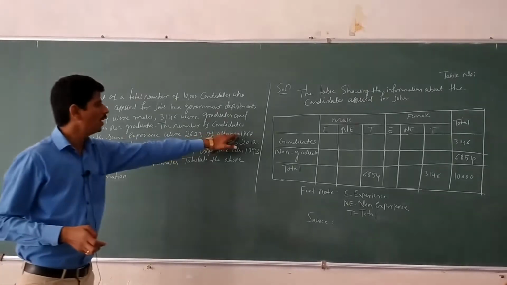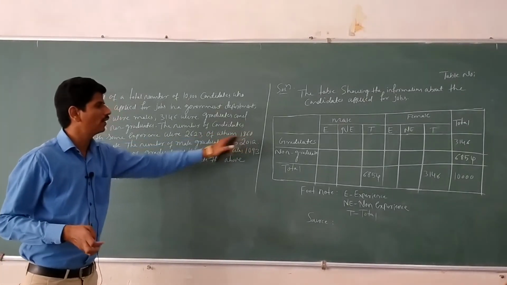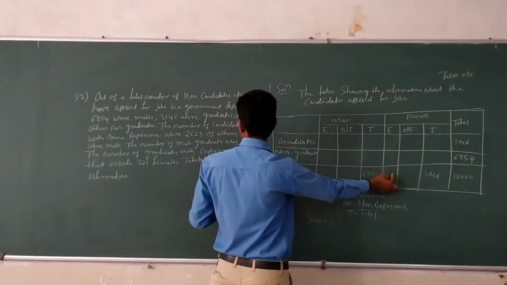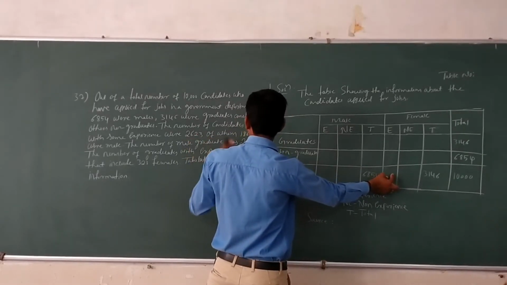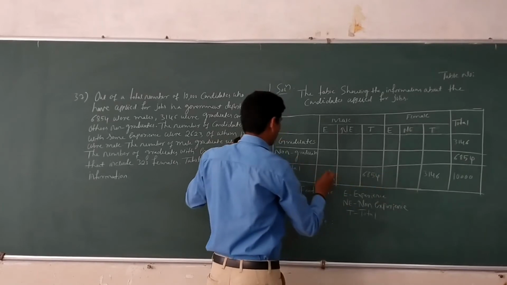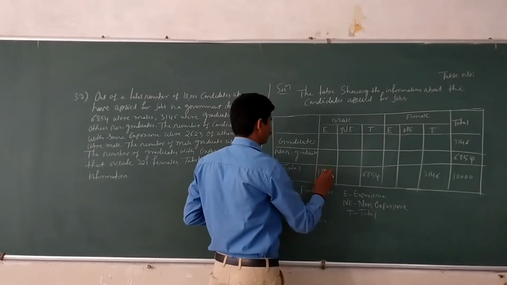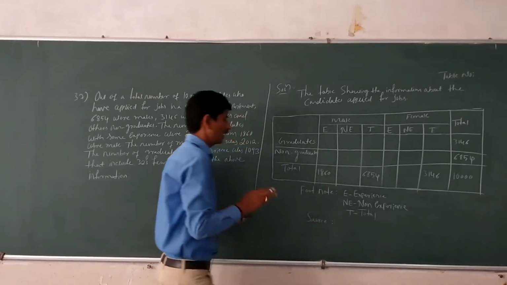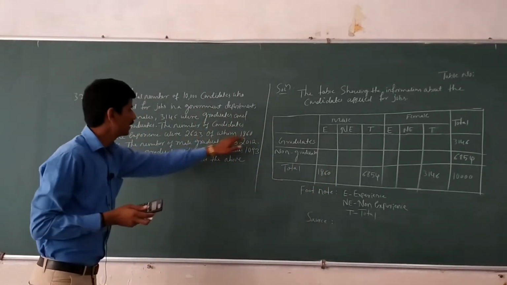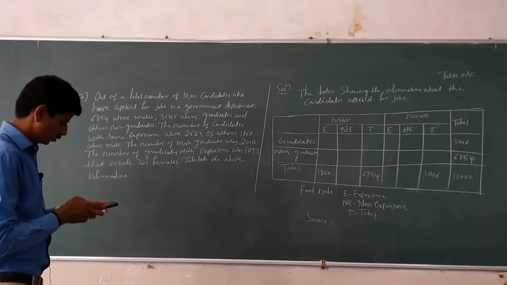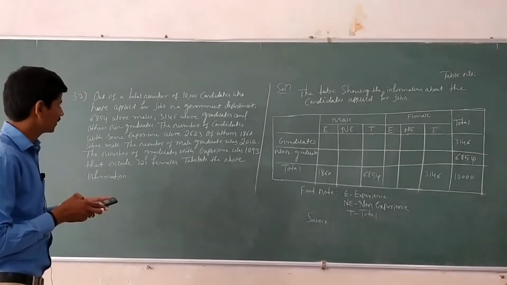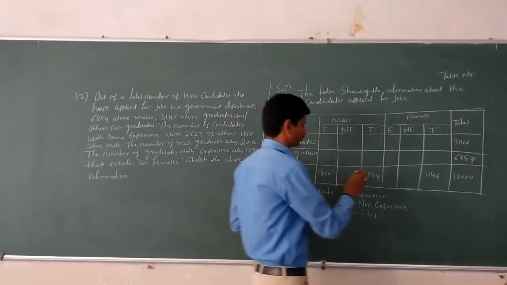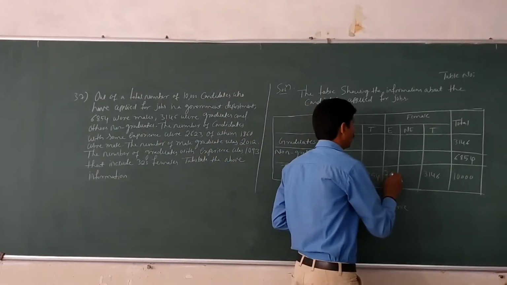This plus this equal to 2,623. Out of this, 1,860 were male. And here this minus this, then we get female experience. 2,623 minus 1,860, then we get 763 female experience.